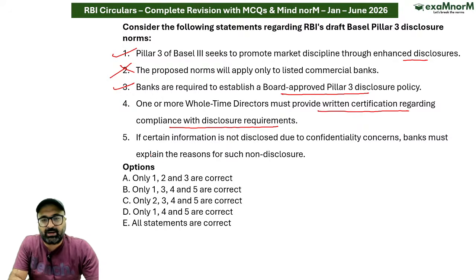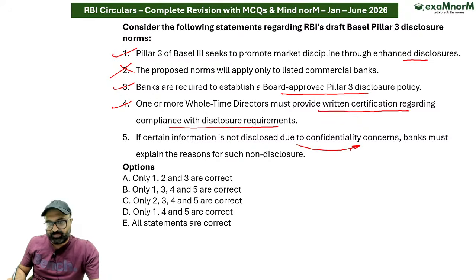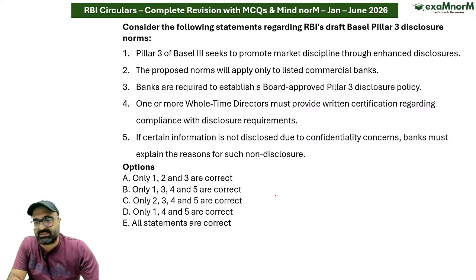कि सर अगर हम बात करें एक या एक से ज्यादा जो होल टाइम डायरेक्टर्स हैं उन्हें रिटन सर्टिफिकेशन देना होगा regarding the compliance that yes we are going to follow the disclosure requirements. If certain information is not disclosed due to any issue, then bank must explain the reason for such non-disclosure. बताना पड़ेगा, otherwise RBI will challenge the bank or penalty will be charged and even the license can be cancelled.